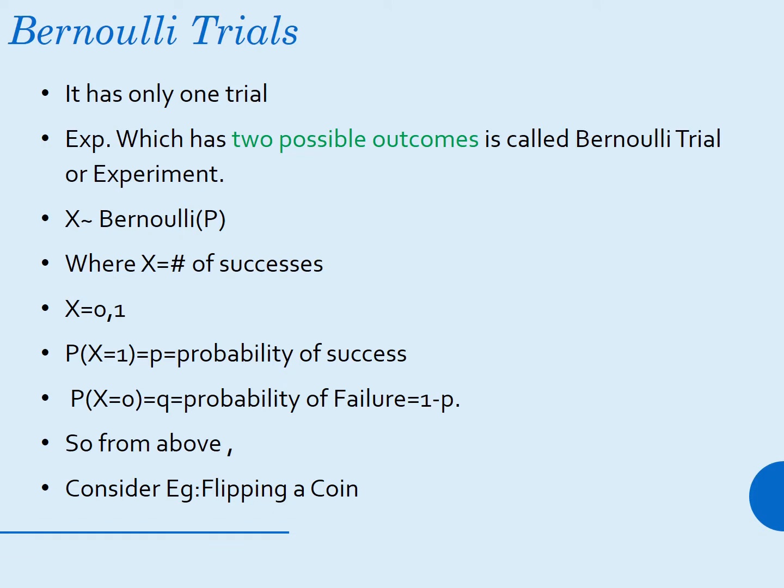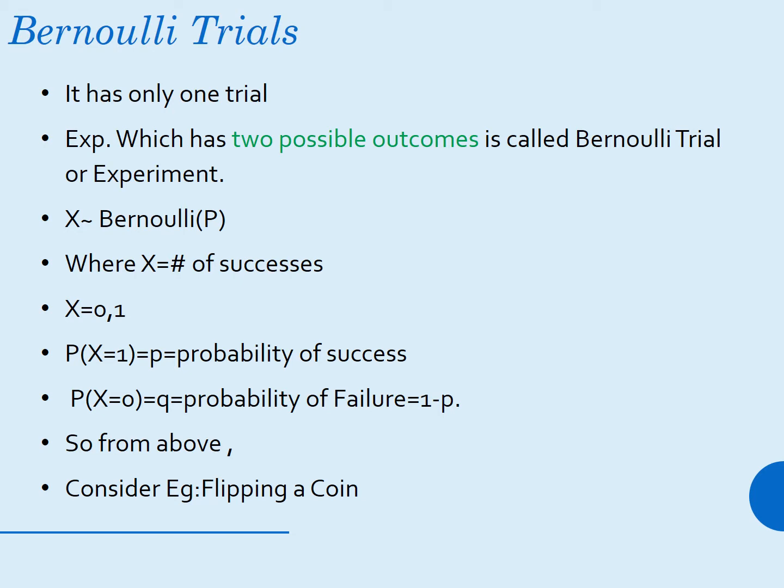Bernoulli trials. This is a limited form of binomial distribution. It has only one trial or experiment. An experiment which has two possible outcomes is called a Bernoulli trial or experiment. Mathematically, a Bernoulli trial can be represented as X follows Bernoulli(p). Here Bernoulli is the name of the function, and p is a parameter of this function, where capital X, the random variable, is equal to the number of successes. So the value of X can be 0 or 1.